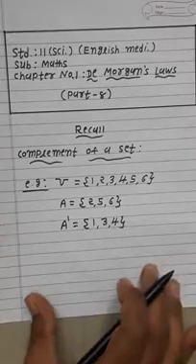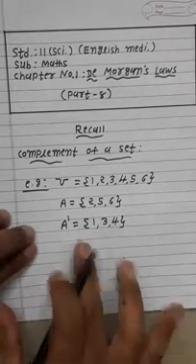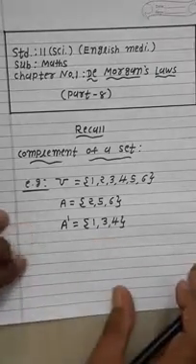So our answer is: the complement of set A, A dash, is equal to {1, 3, 4}.